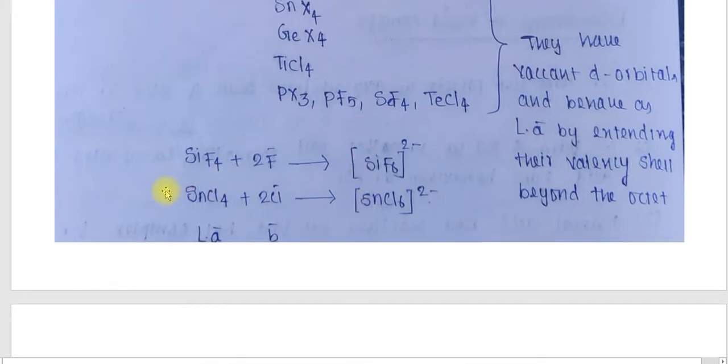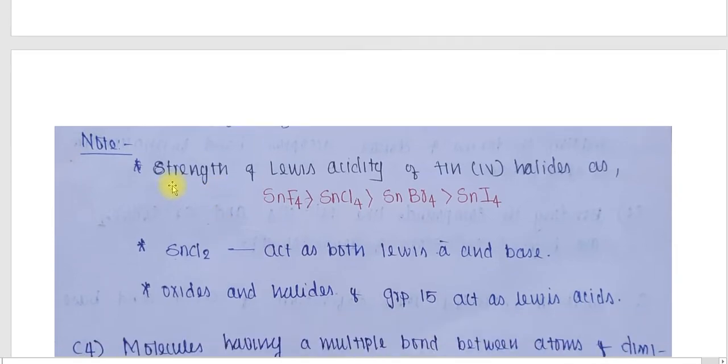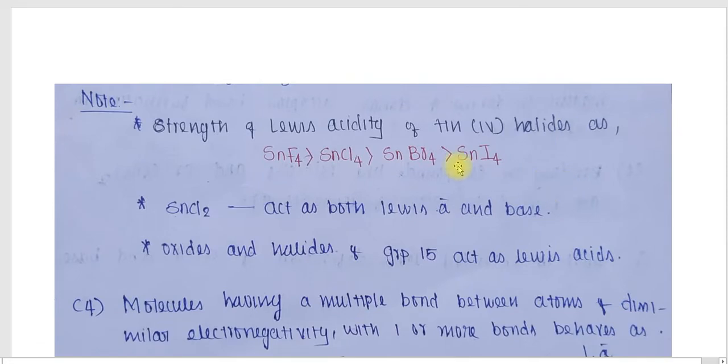Some more examples are given here. SiF4 plus 2F- gives SiF6 2-, and SnCl4 plus 2Cl- gives SnCl6 2-. Here SiF4 and SnCl4 are acting as Lewis acids. Note one thing: the strength of the Lewis acidity of the tin halides can be represented as SnF4 greater than SnCl4 greater than SnBr4 and SnI4.